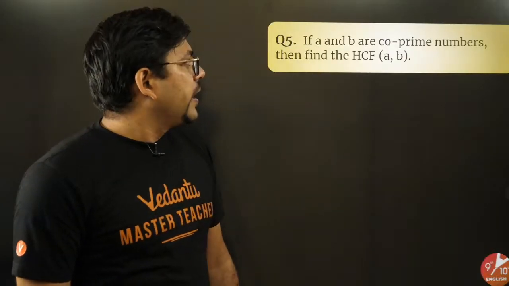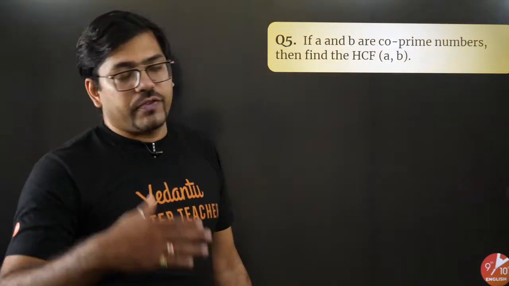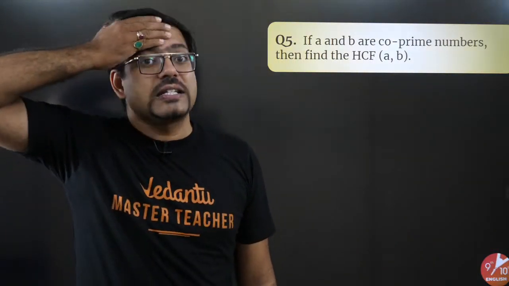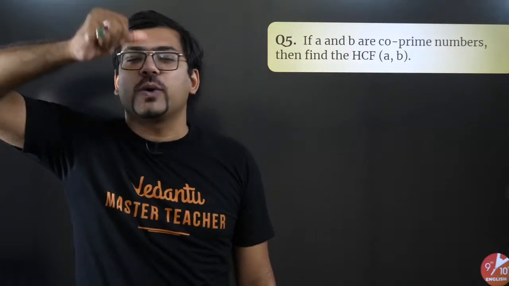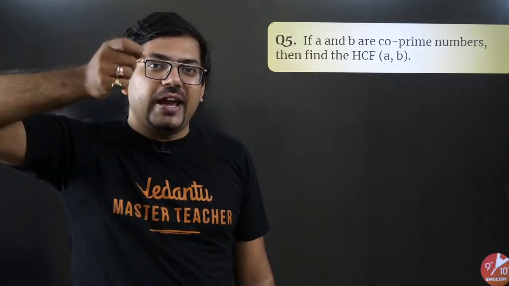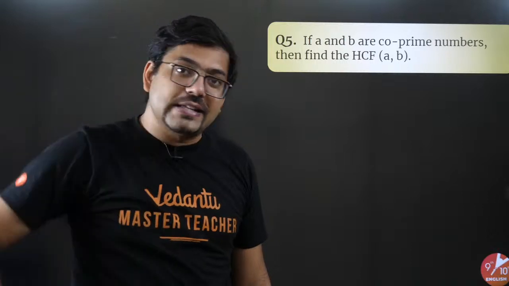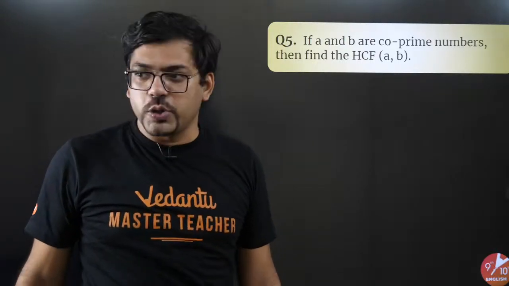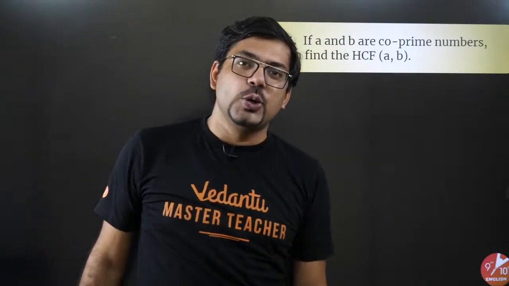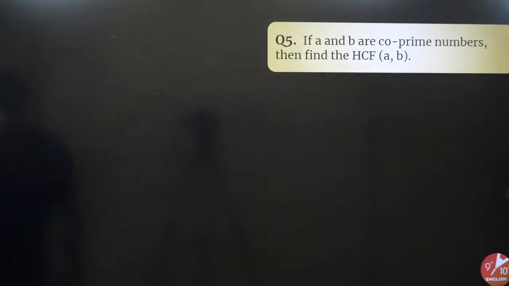Moving ahead, if A and B are co-prime numbers, then find the HCF of A and B. Who can tell me the answer? It's just a one-liner. If A and B are co-primes, what's the HCF of A and B? Who is going to tell me the answer? One. Very good. Absolutely right, guys. Because that's the answer.